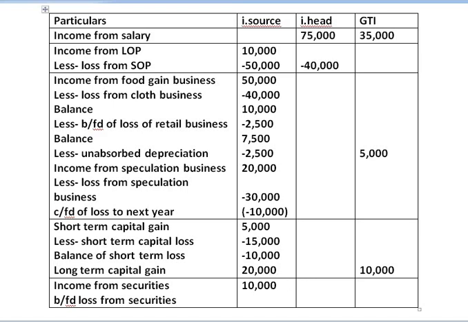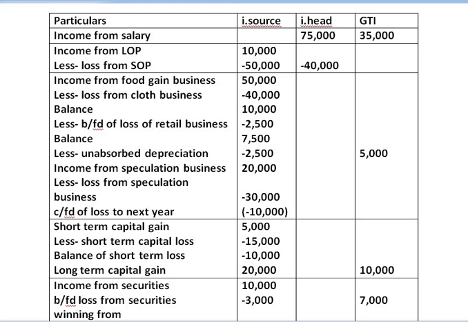Brought forwarded loss from the securities is rupees 3,000. This we are going to set off against the income from securities. Now we get the balance, that is 7,000 rupees, which is directly taken to last column, that is gross total income column.